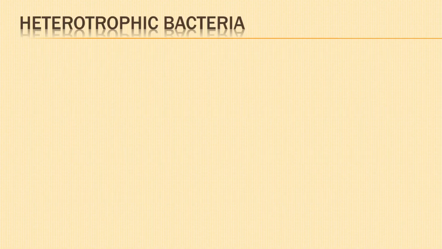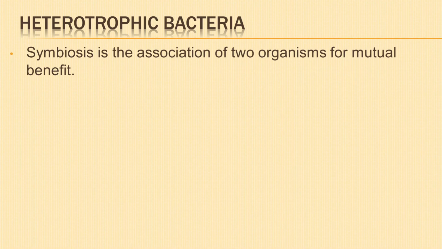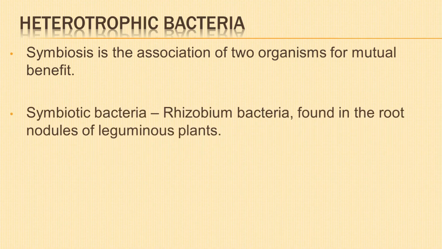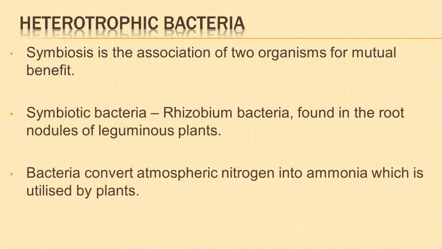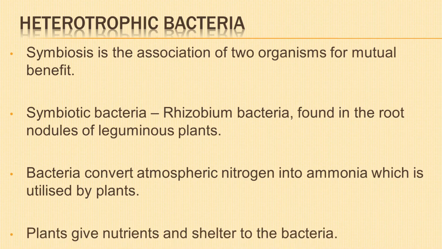Next is symbiotic bacteria. Symbiosis is the association of two organisms in such a way that both are mutually benefited. Example, Rhizobium bacteria is found in the root nodules of leguminous plants. They reduce atmospheric nitrogen into ammonia, which is then taken up by the plants. In return, the plant provides nutrients and gives shelter to the bacteria.